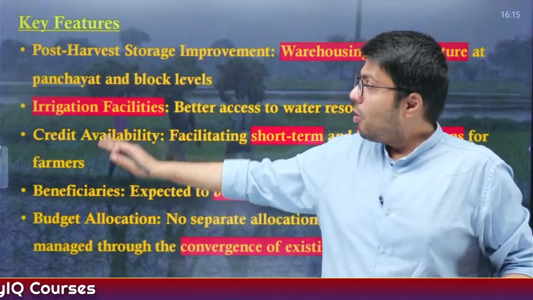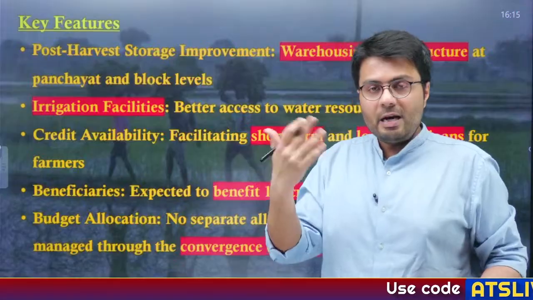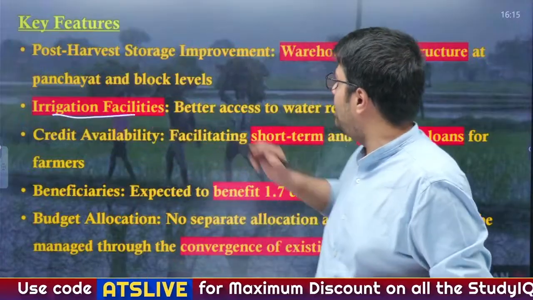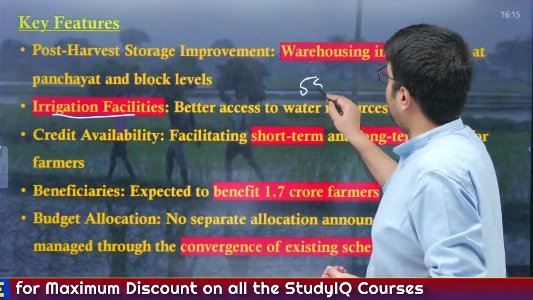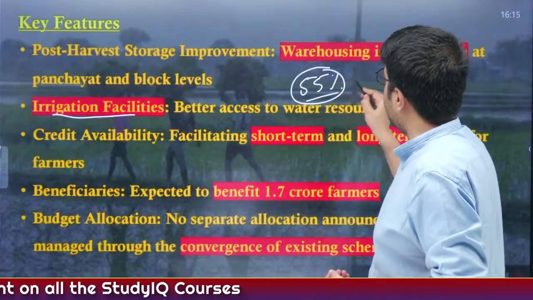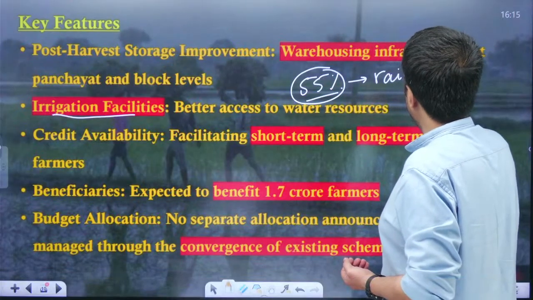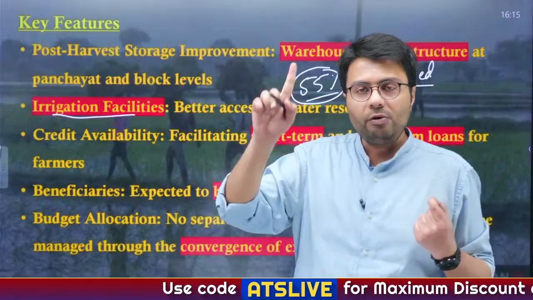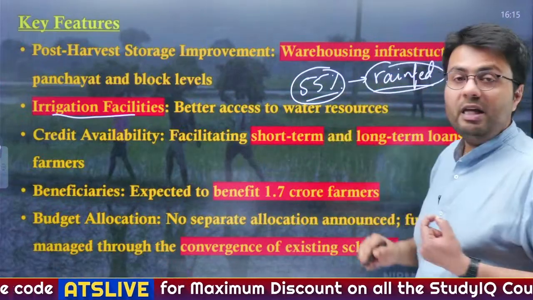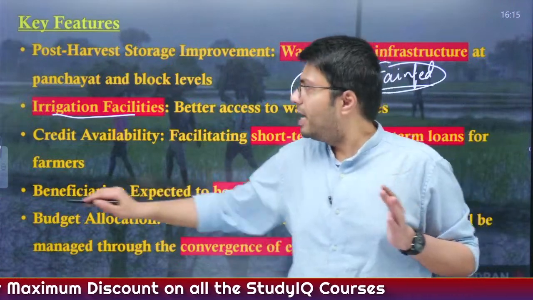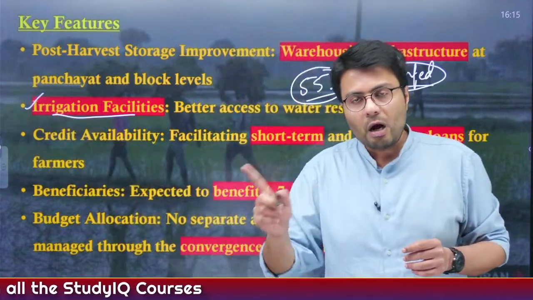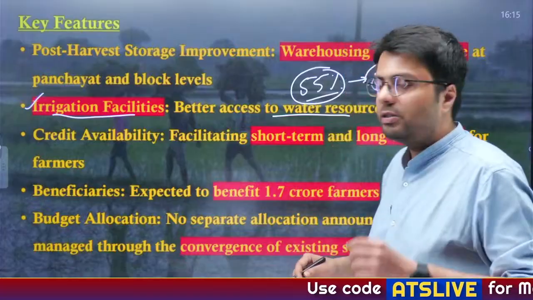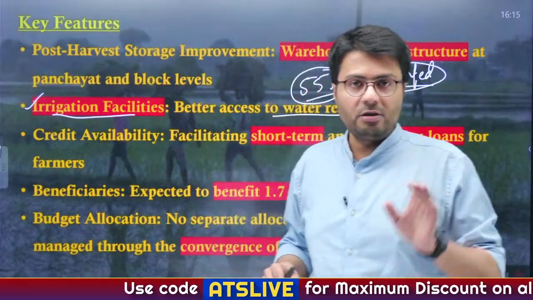Also, as I told you, you need agricultural input support in order to increase productivity, and for that irrigation facilities will be provided. As we understand, 55% of the total agricultural area in our country is rain fed. That is, irrigation services are not available, and farmers have no option to secure water but from rainfall, and it makes them vulnerable. So what we can do is provide them with irrigation facilities through groundwater irrigation, river water irrigation, etc., and it will lead to better access to water resources, and automatically to higher agricultural productivity.